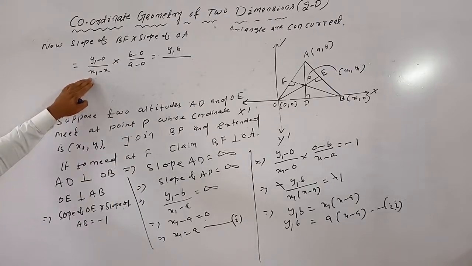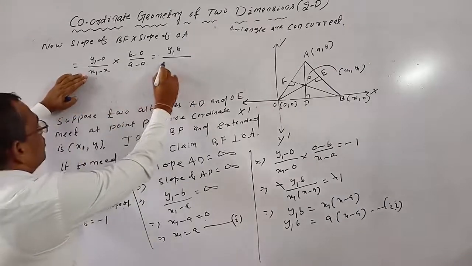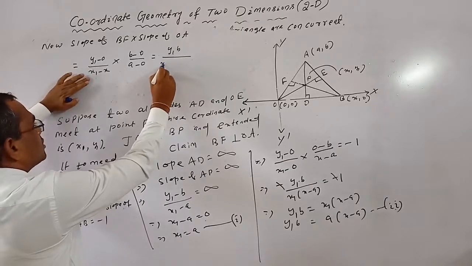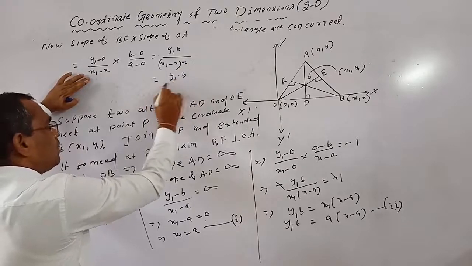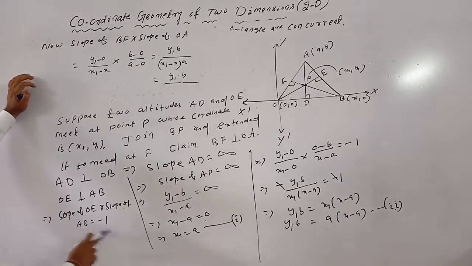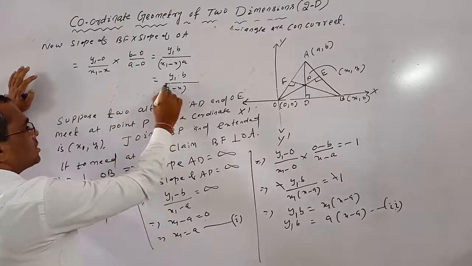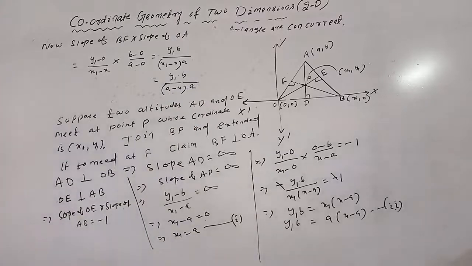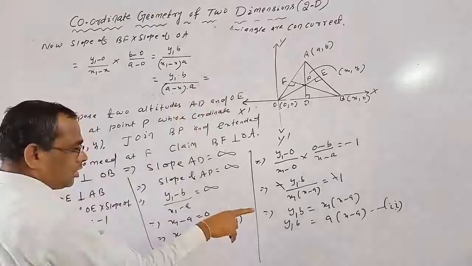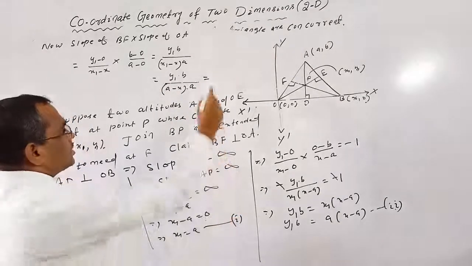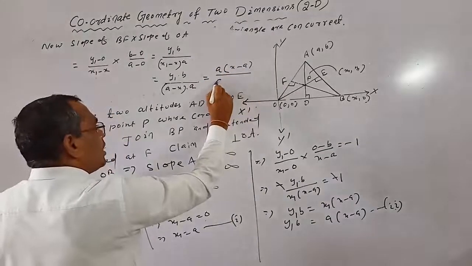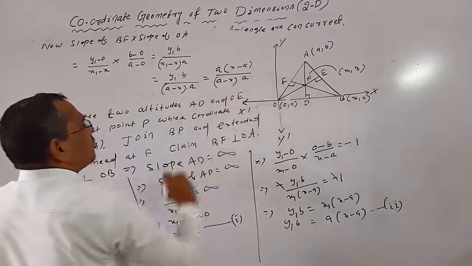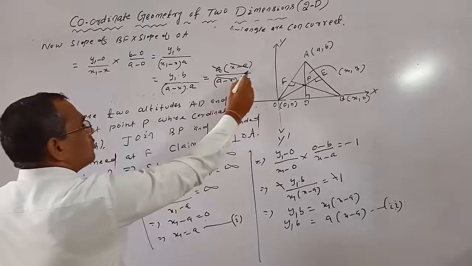you know x1 equal to what? x1 equal to A, so substitute the value x1 equal to A, or you write another step, x1 minus x into A, which is equal to y1 into B by x1, which means x1 equal to A, so A minus x into A. But y1 into B means what? A into x minus A. y1 into B equal to A into x minus A. A into x minus A by A minus x into A. Okay, so A cancels and this also cancels, equal to minus 1.